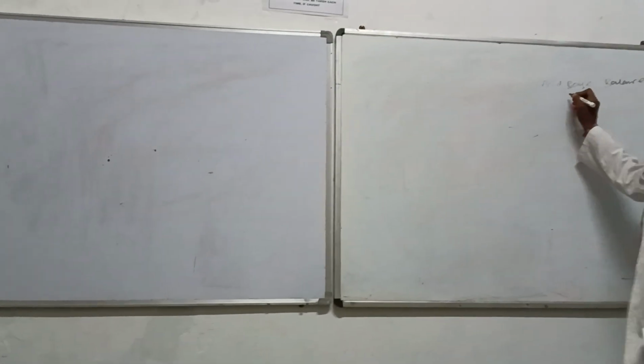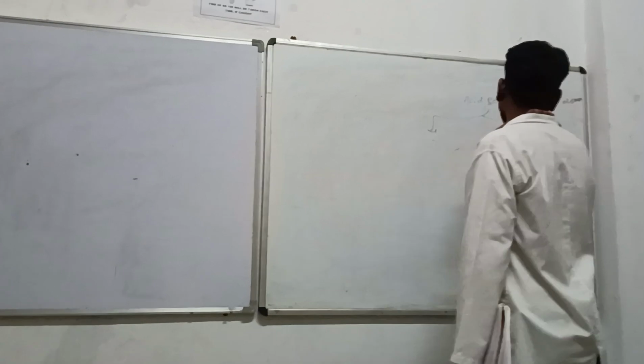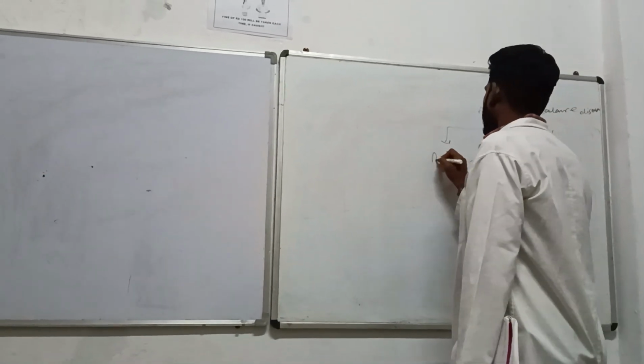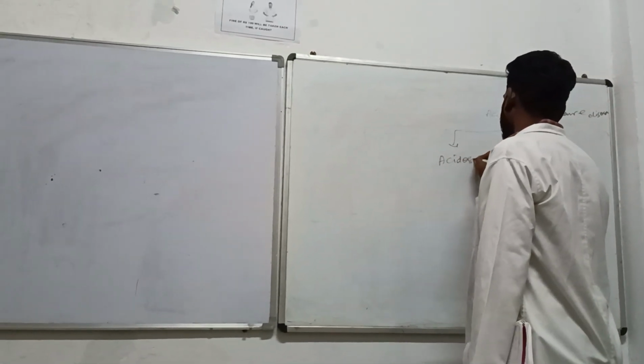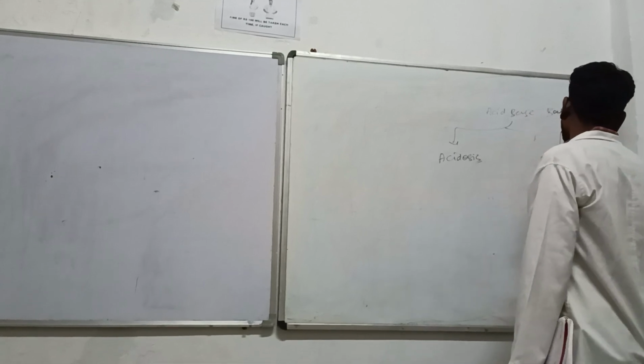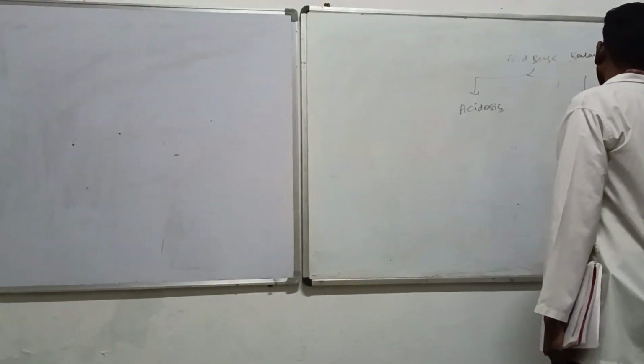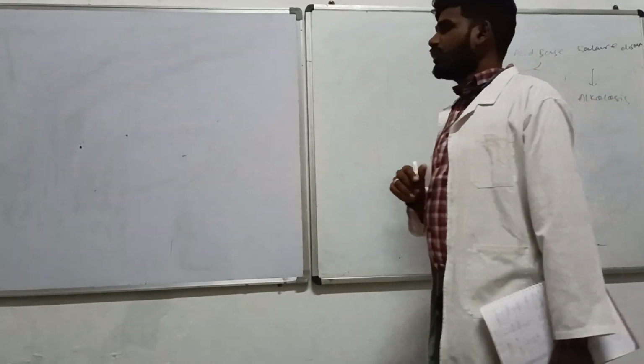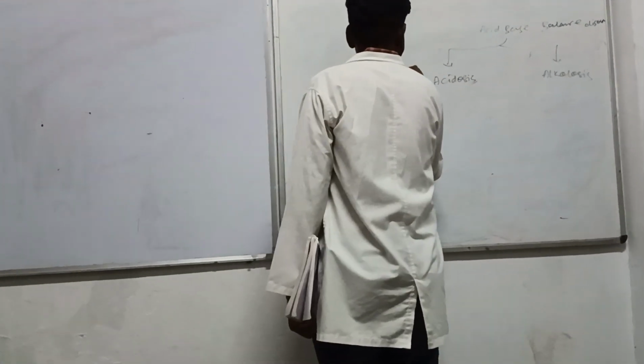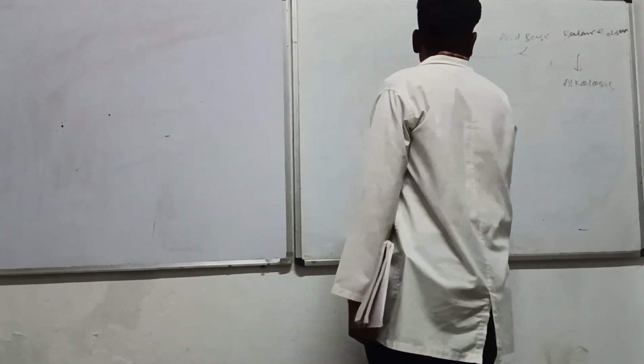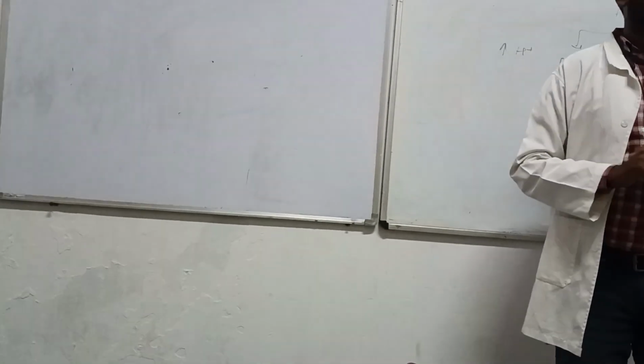Now these acid base balance disorders can be divided into two, that is acidosis and alkalosis. I have said to you that whenever the H plus ion concentration is going to increase inside your body, it is going to move toward acidity, and whenever the H plus ion is going to decrease inside your body, then it will lead to alkalosis.